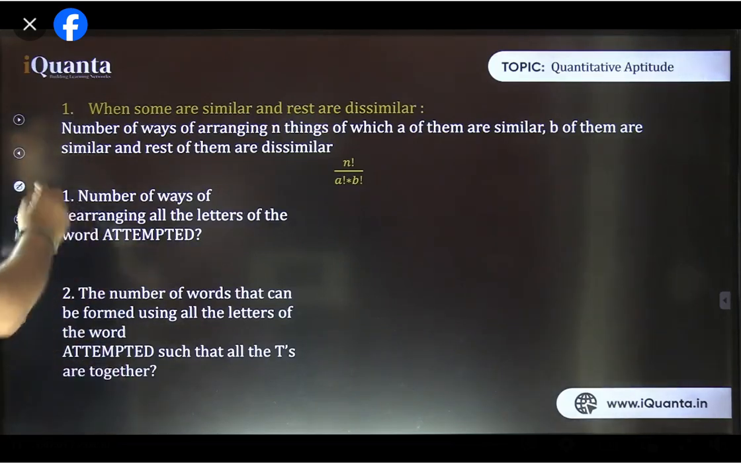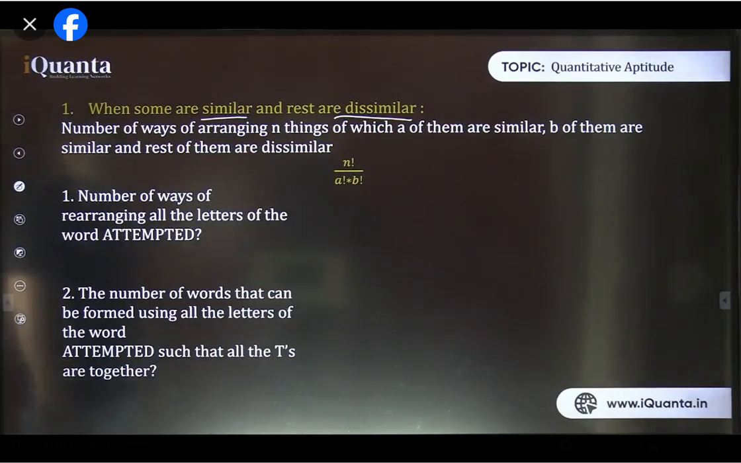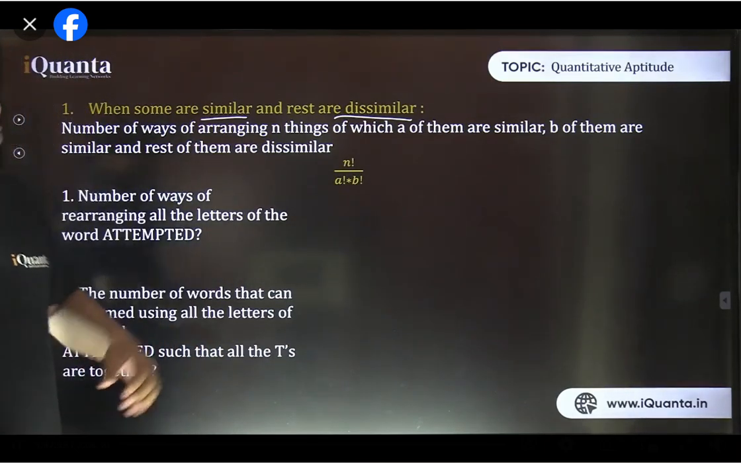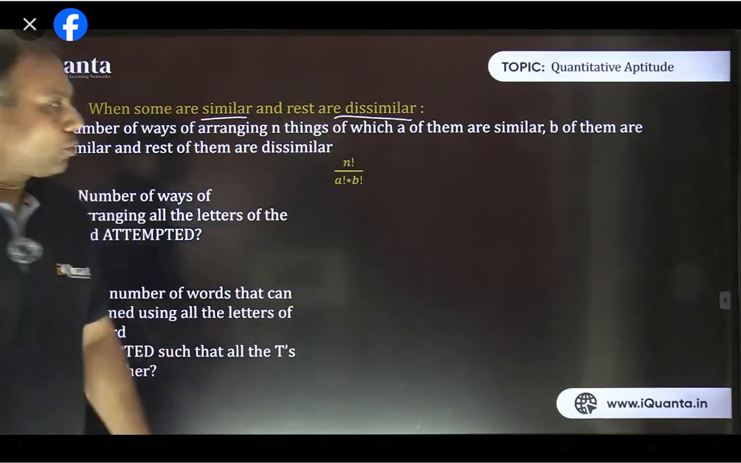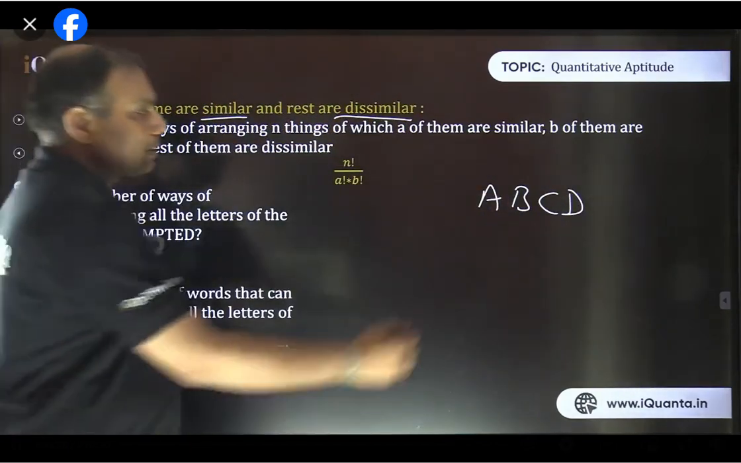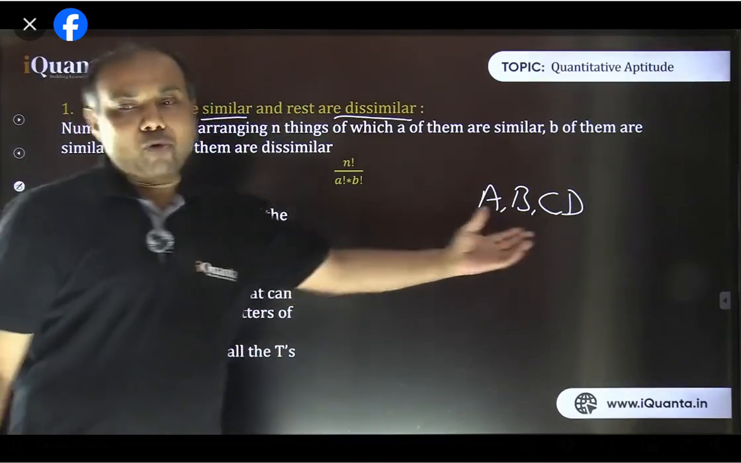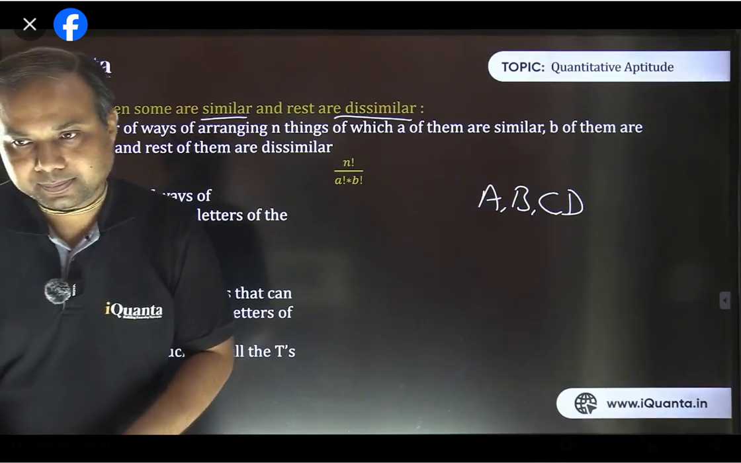So, arrangement when some are similar and the rest are dissimilar. It's a small but important part. When we have to arrange certain things, out of which some are similar, identical things, and some are dissimilar, many different things. So for example, A, B, C, D. How many arrangements are there for these 4 letters in a linear way? Answer fast.